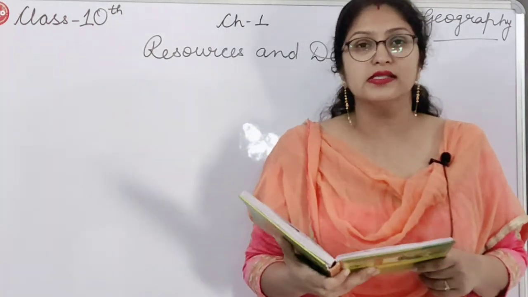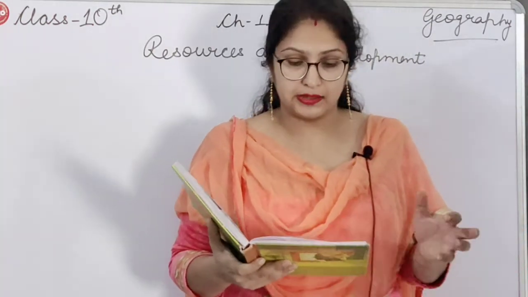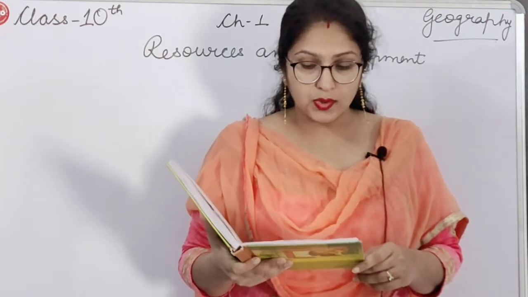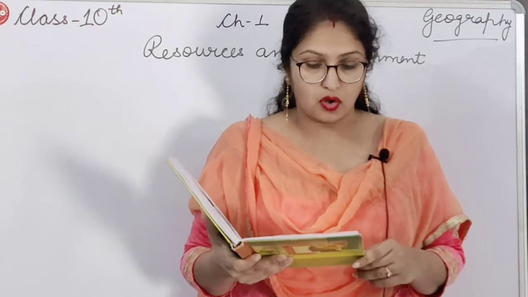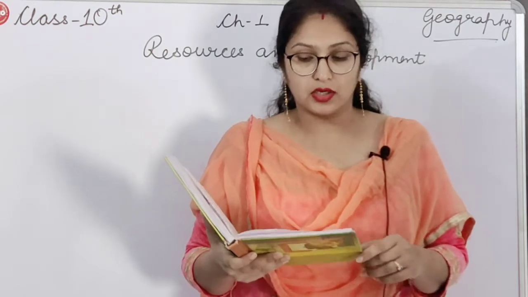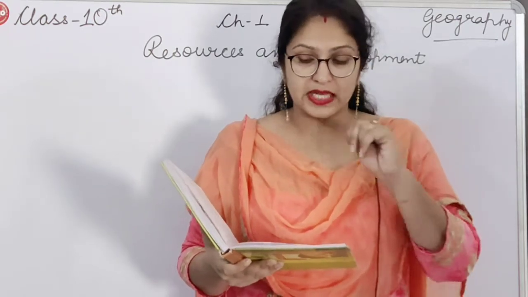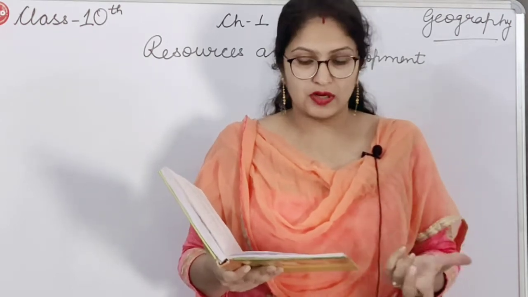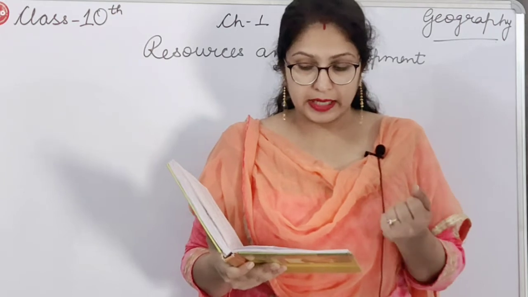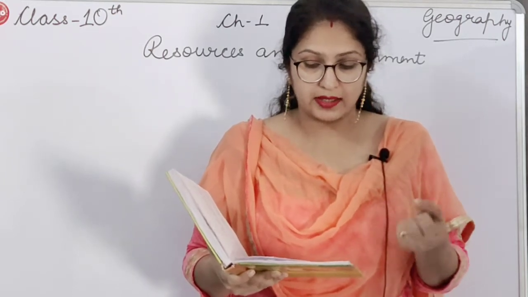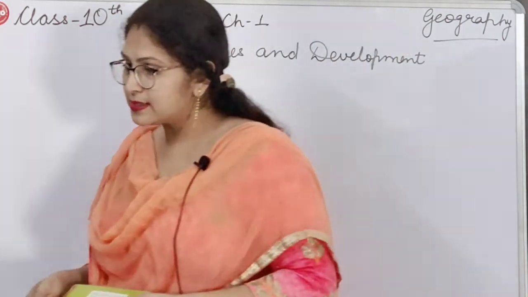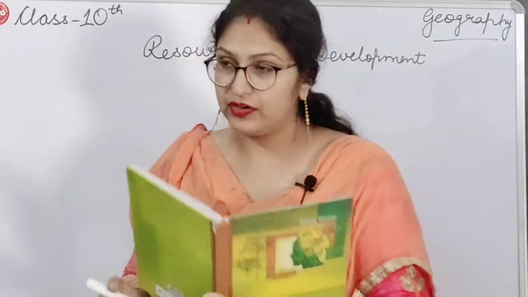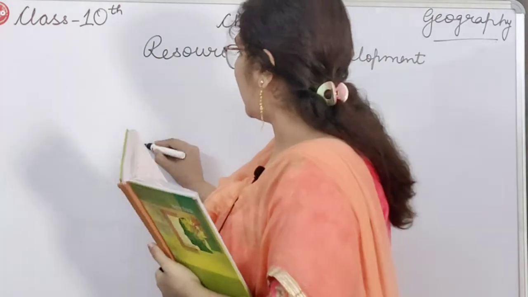Then how can we conserve this soil? How can we protect this soil? Conservation methods are contour ploughing. The crops get wasted because of soil erosion. When the soil is eroded, the crops also get wasted. So contour ploughing can be used in hilly areas to prevent the soil from being eroded. Like here, we are having hilly areas.